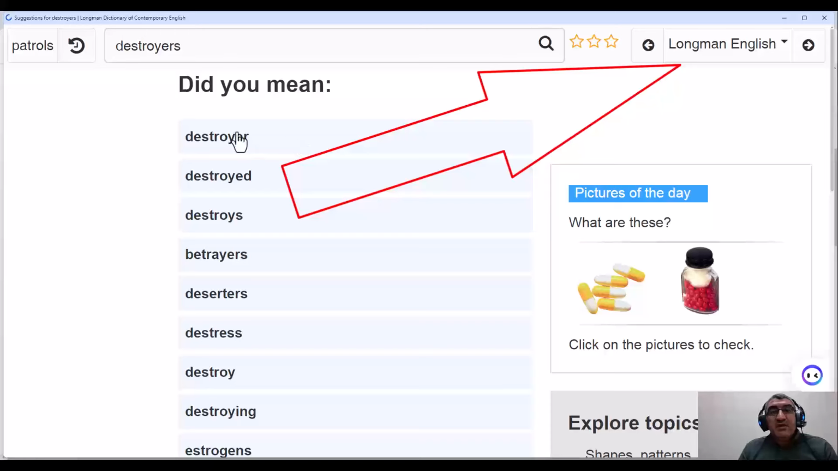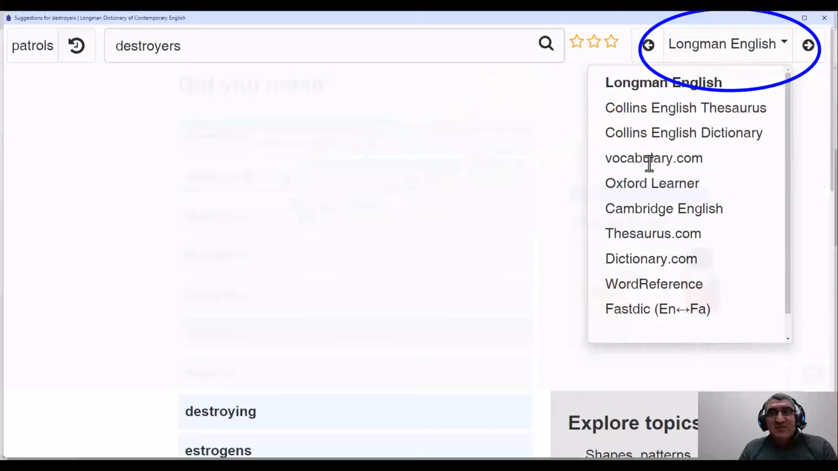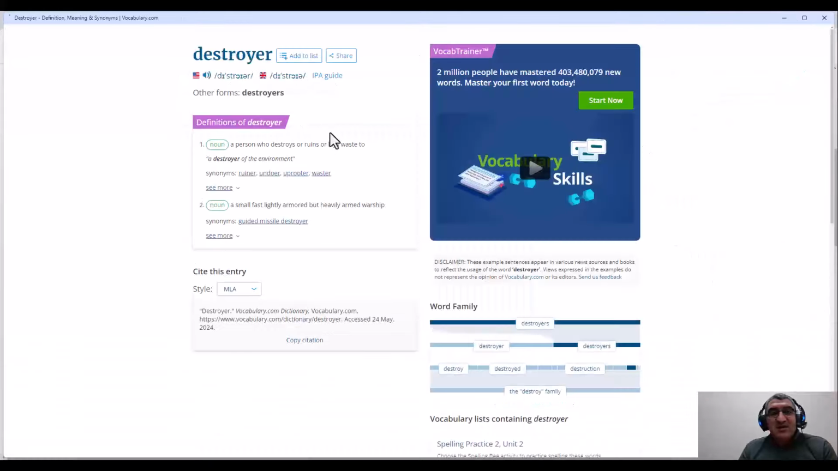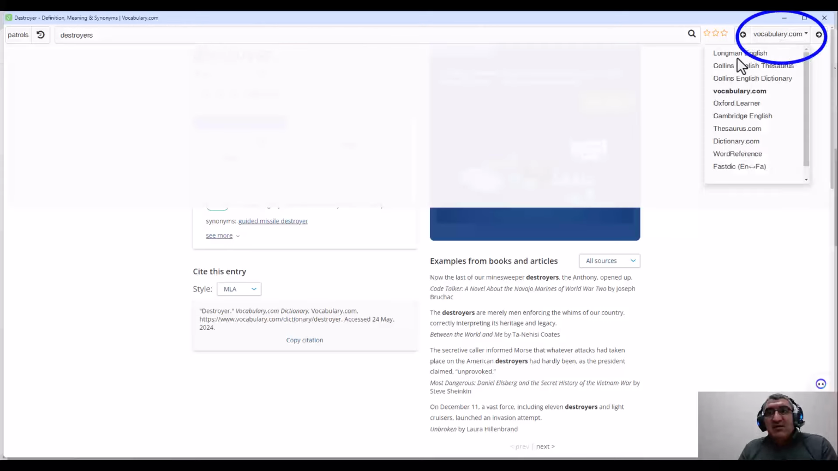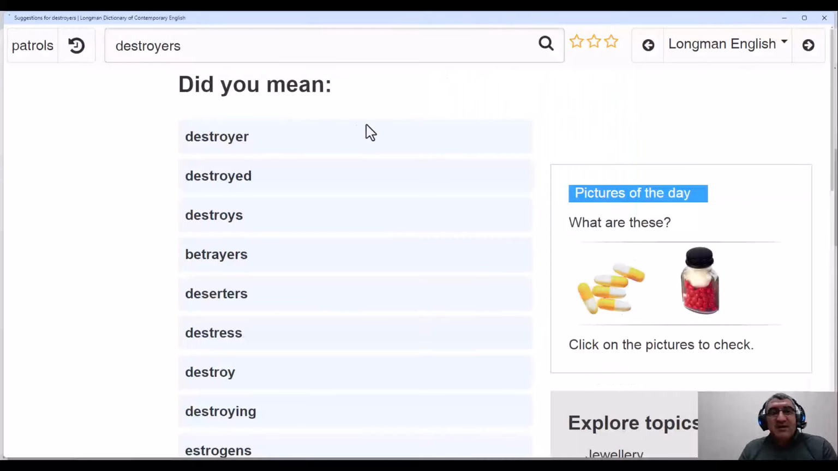the same word in all dictionaries. This is the place that you can work on it. You see here, for example, this is Longman Dictionary. If I want to find it in the vocabulary dictionary, I can go and very quickly find the definition of destroyer in vocabulary.com. Or for example, on Longman, I can click on Longman and find the meaning. And on Longman, it says, okay, destroys, destroyer. Which one? I say this one.